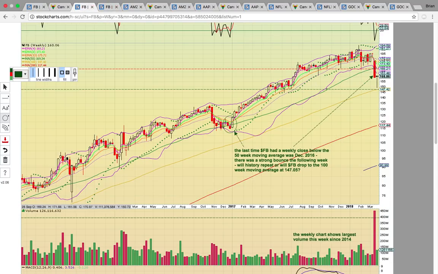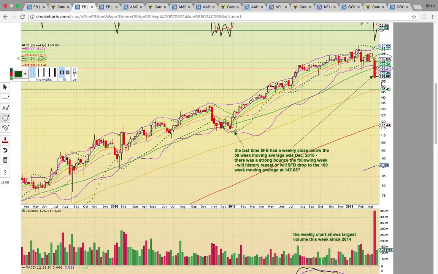If you look here at the Facebook weekly chart, you could see that there was a weekly close last week below the 50-week moving average, and the last time there was a close below that level, you can see that the candles got right back above. And so that's what the bulls need to see here, the share price getting back above that 50-week moving average at 169.34. It will be a red flag if it turns into resistance. Right now the candles are already forming below that middle Bollinger Band at 179, and so Facebook is in a downtrend on the weekly chart, and so it has to get above that 50-week moving average and above EMA4 at 168 to get that reversal going.